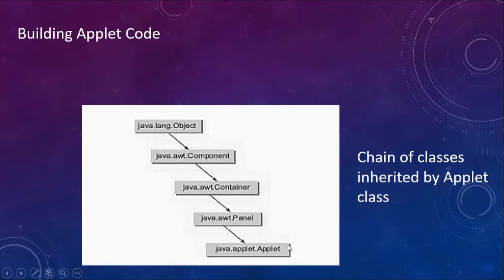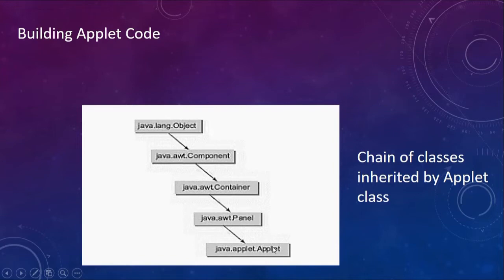This class contains all the functionality that is required to create an applet. As I have told you earlier, there is no main method. However, applets have some methods, like the init method, which is the initialization method, the start method, the paint method, the stop method, and the destroy method. These methods, which are defined in the Applet class, make up the life cycle of an applet.